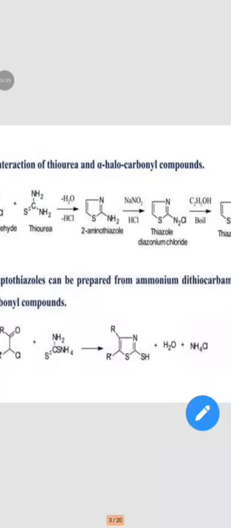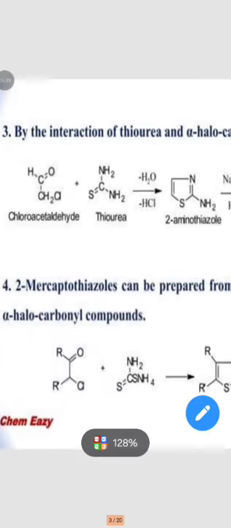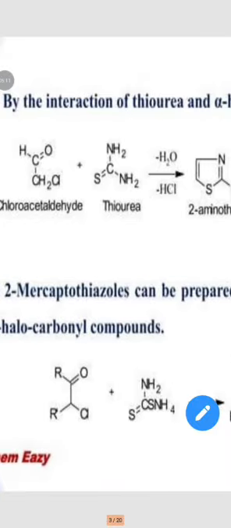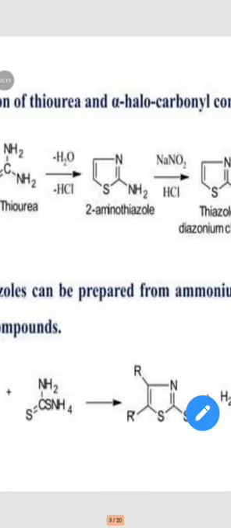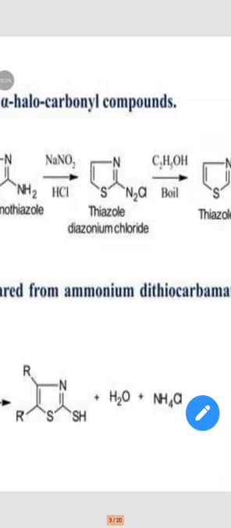Then the third method is thiourea reacted with alpha halocarbonyl compound. Chloroacetaldehyde is reacted with thiourea to first form 2-aminothiazole. Then it is reacted with sodium nitrite to form diazonium chloride, which is further boiled with ethanol to form thiazole.